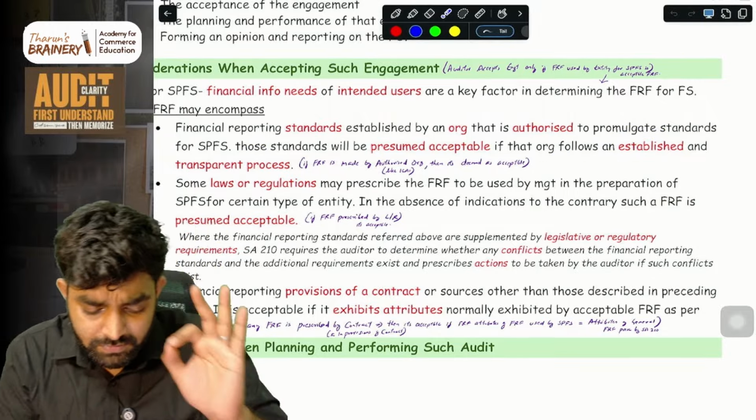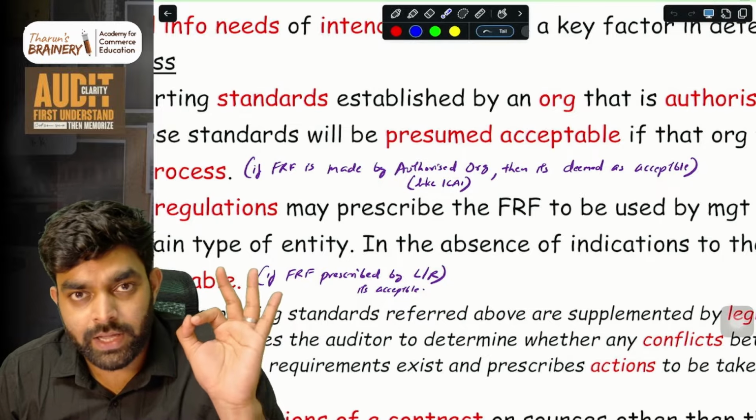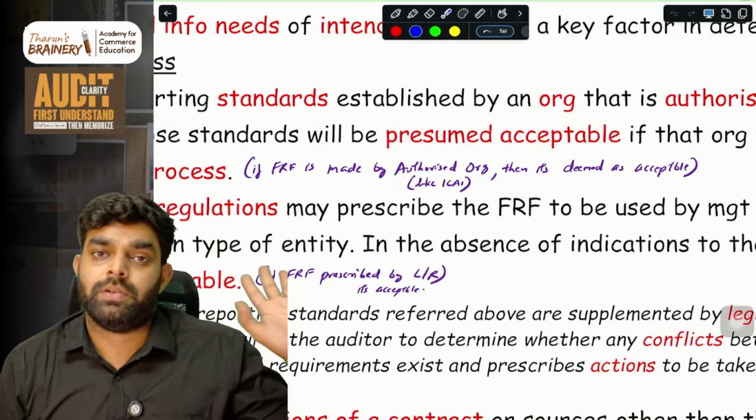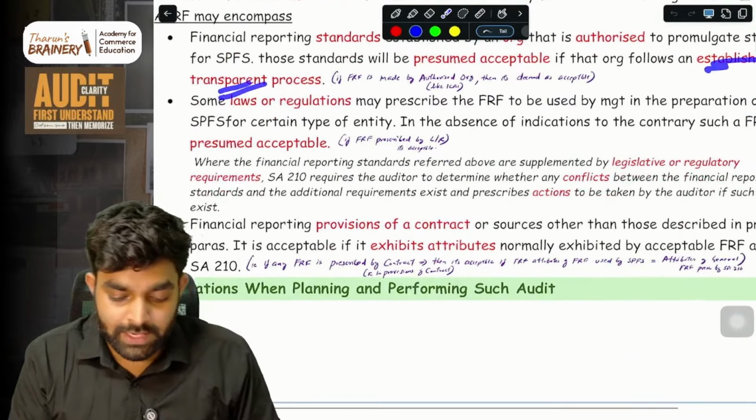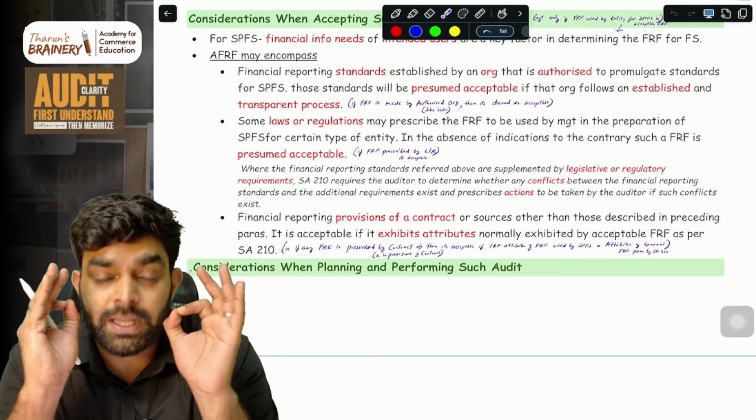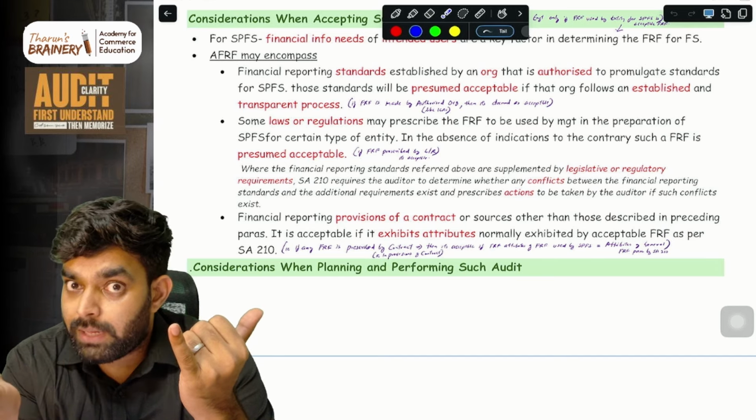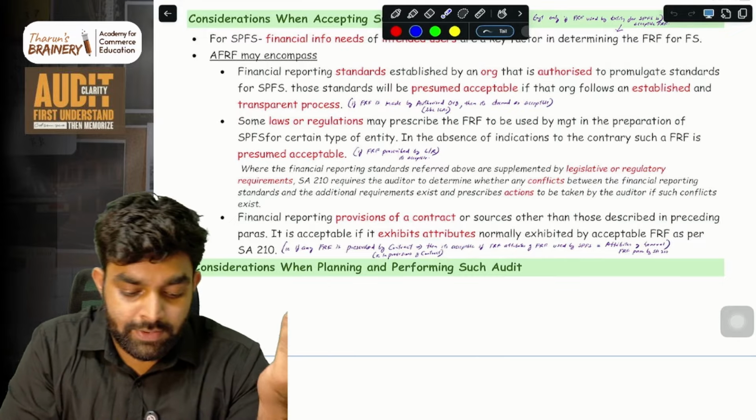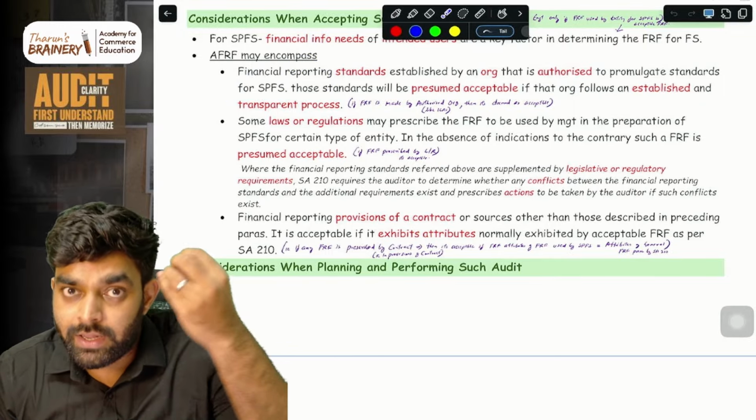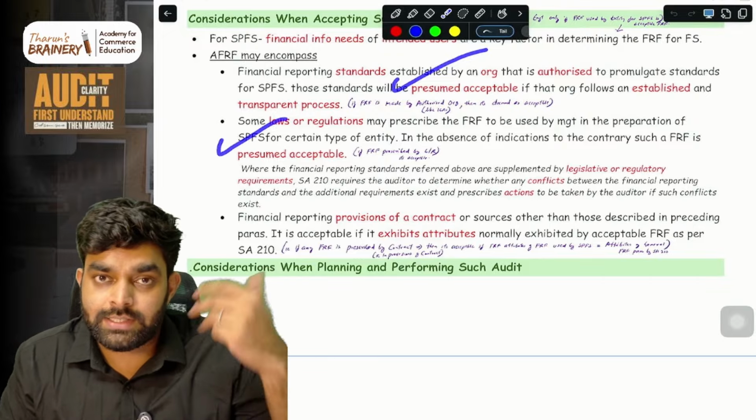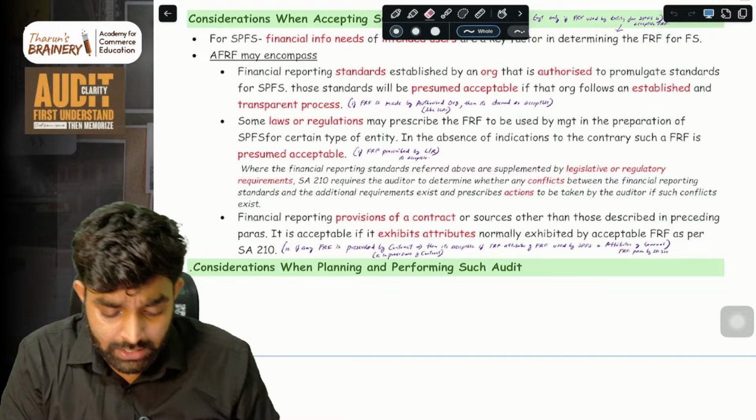So the simple meaning is this. Are the standards inside the financial reporting framework prescribed by an authorized organization? Then it is acceptable. The only thing is that their process should be an established and transparent process. Then, sometimes a law or regulation will prescribe a financial reporting framework. If management is using that framework, obviously it is acceptable because it is prescribed by law. So first, what is the framework used by management? If the standards inside it are given by an authorized authority, it is acceptable. Second, if the framework is prescribed by a law or regulation, it is acceptable. Then comes the third.